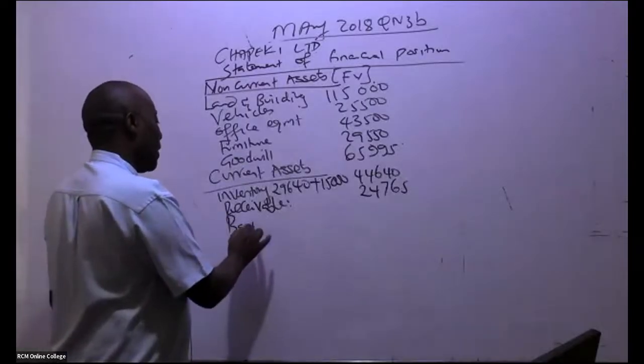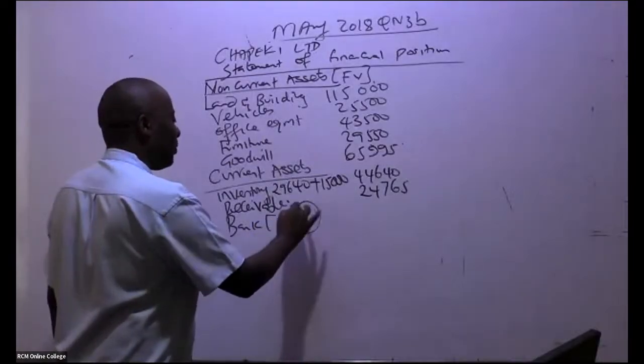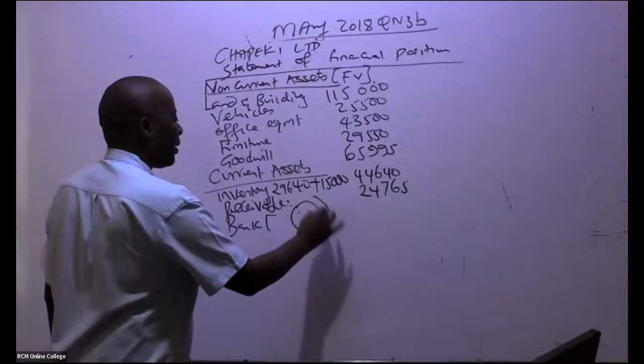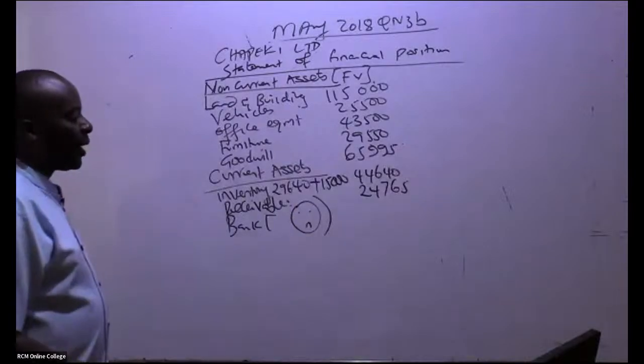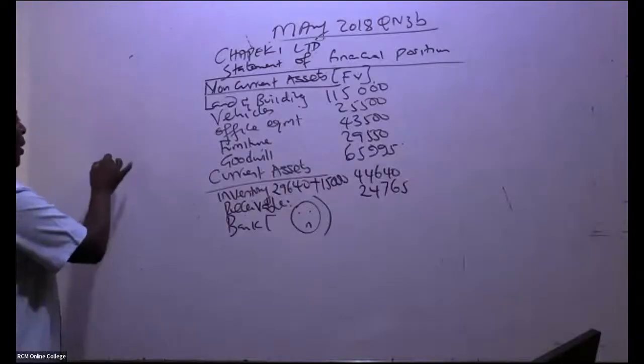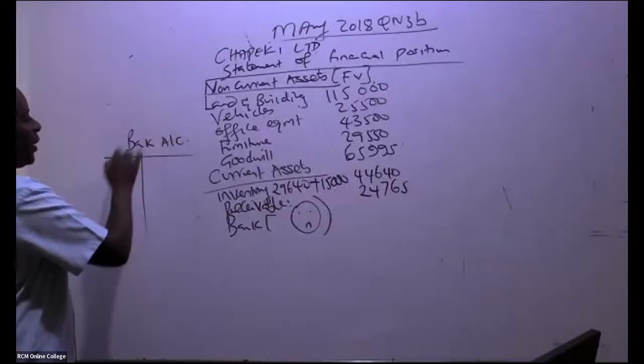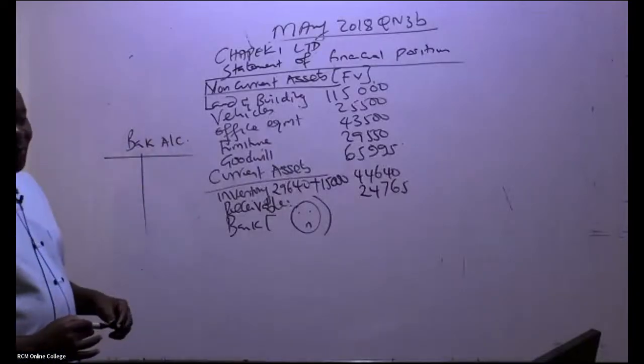So we have cash at bank. I will not do it. I can even draw for him something like this. I will not do the cash at bank, but because I'm here to teach you, not for exam purposes, I will come and do a bank account. We can do a bank account pretty fast.